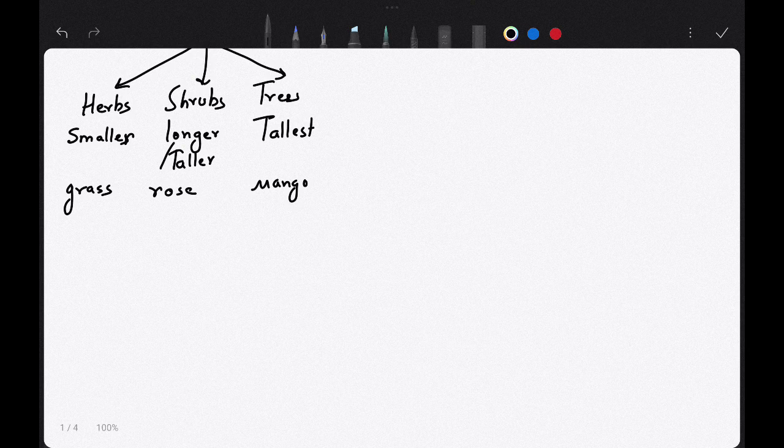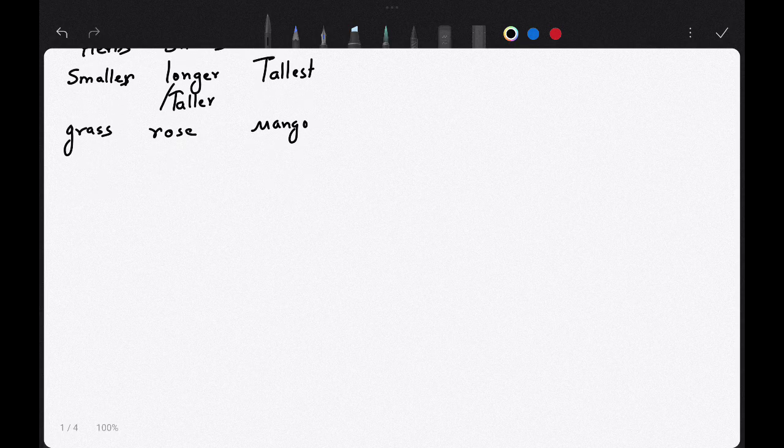Now if I ask you what is the scientific name of mango, in the earlier classes we have done that. It is Mangifera indica. Okay, I hope you remember. Now in case of grass, you see the stem. The stem is not well developed, it is green in color. In herbs, this is the common feature: the stem is not hard, it is soft or tender. So the features of the stem: tender, green.